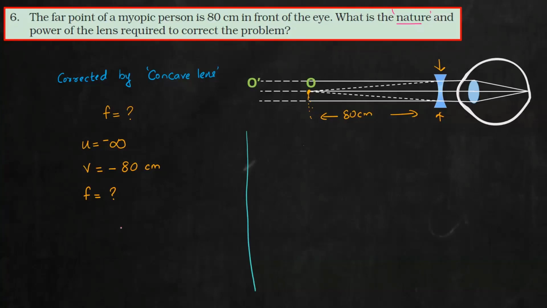Lens formula. So write down, from the lens formula, we know that 1 by F is equal to 1 by V minus 1 by U. Now substitute here. Substituting, you will get 1 by F is equal to 1 by V, which is 1 by minus 80, minus 1 by U, and U is infinity.